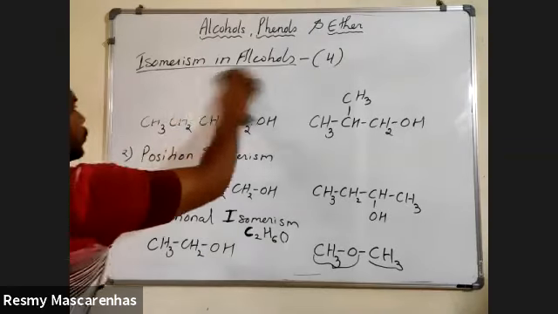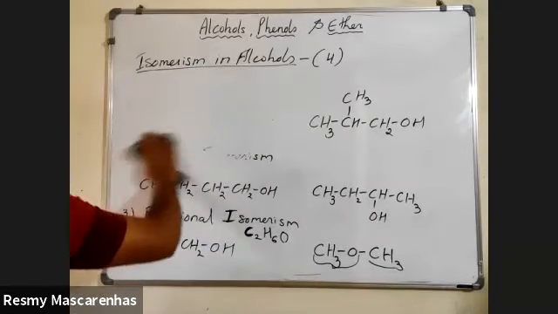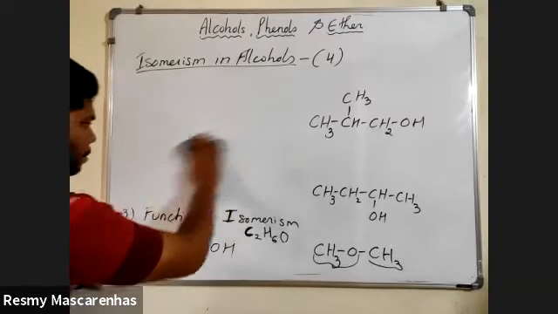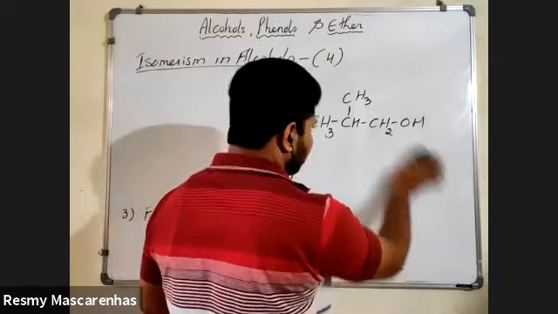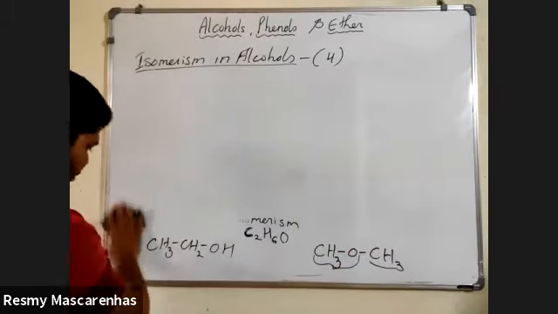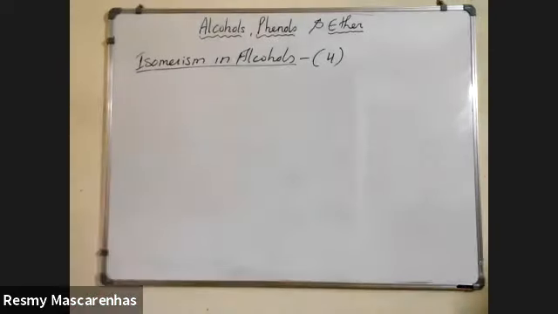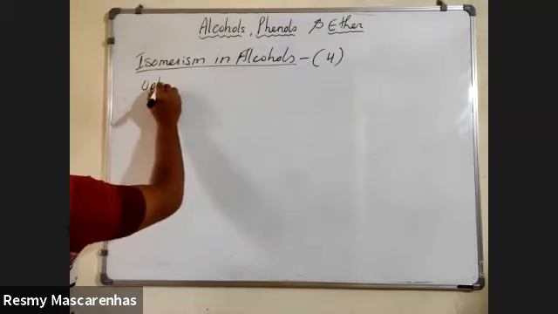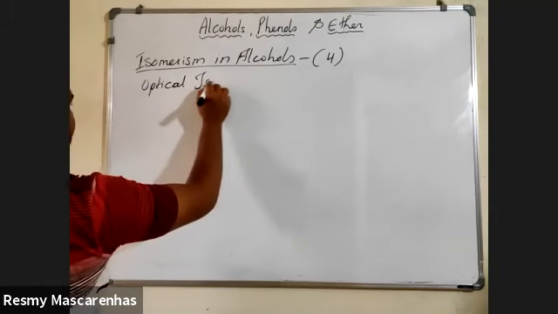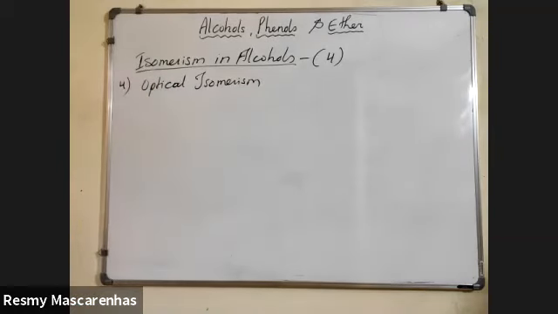Now the fourth one, so total 4 isomerism is shown by the alcohol. Fourth one is called optical isomerism.